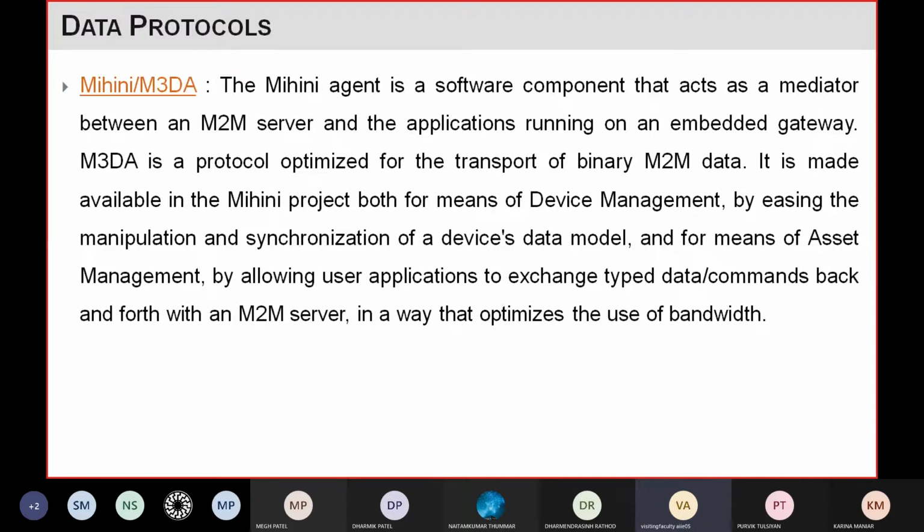It can also do asset management, by allowing the user's application to exchange different types of data and commands. This way it will optimize the use of bandwidth. So in this protocol you do not need a larger bandwidth. Optimize means it will use as little bandwidth as possible.